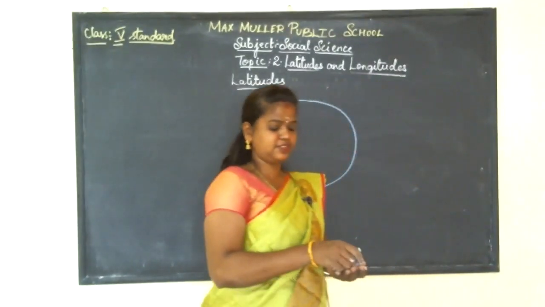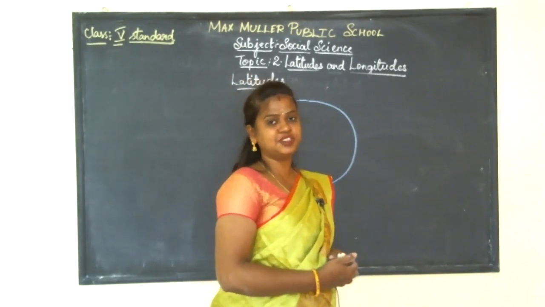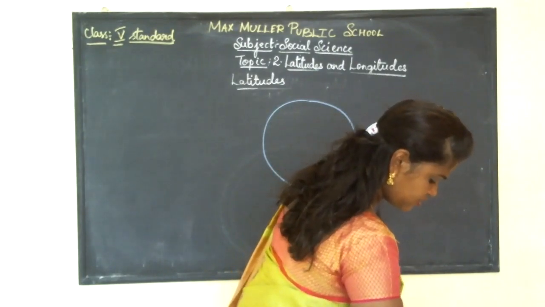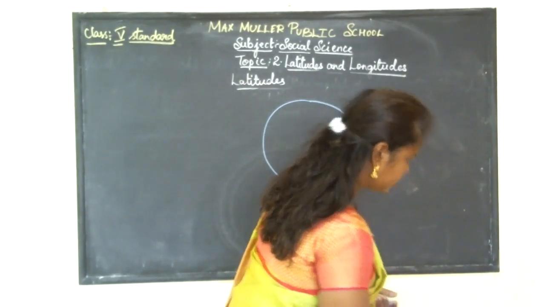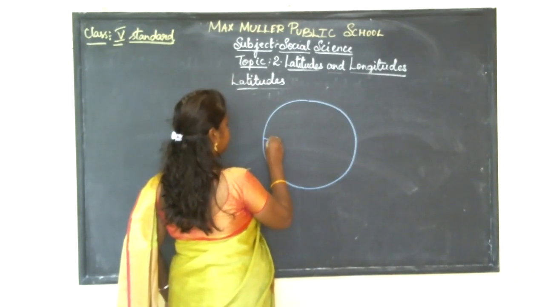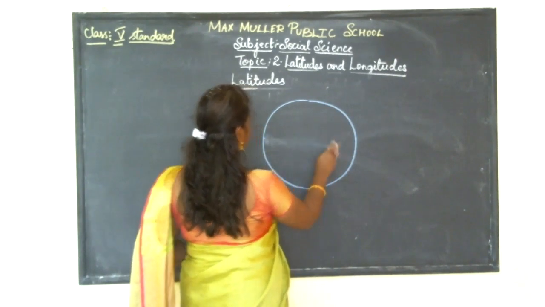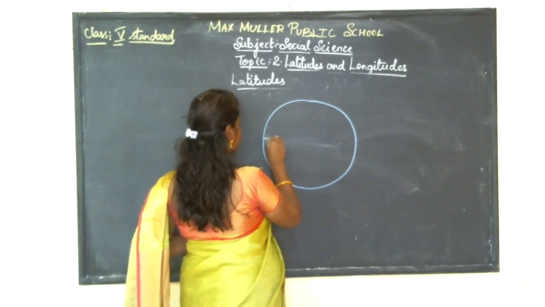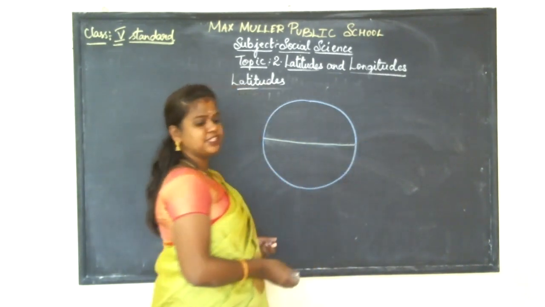Now I am taking some colored chalks to represent the 5 latitudes. I am taking a blue chalk, and a green chalk. I told you that this is the equator.